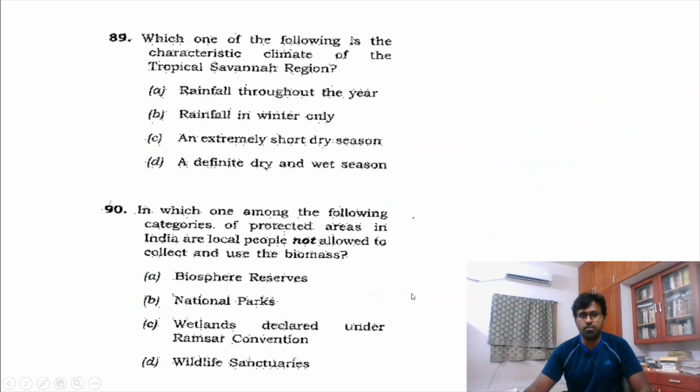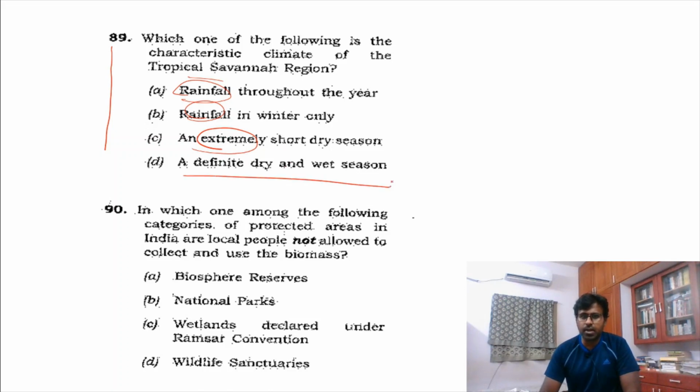I think we will find more questions. And see, this is a direct 89th question. What is tropical savanna? Rainfall throughout, never. Tropical savanna climate, never. Rainfall throughout is in Mediterranean. And this says extremely short dry season. No, actually it is a definite dry and wet season. So it is an easy question.